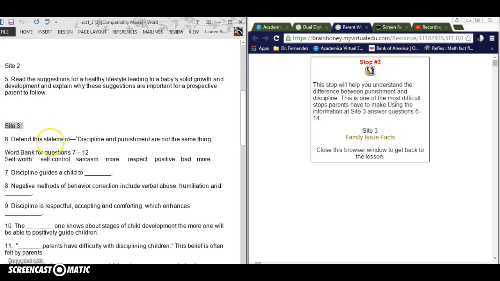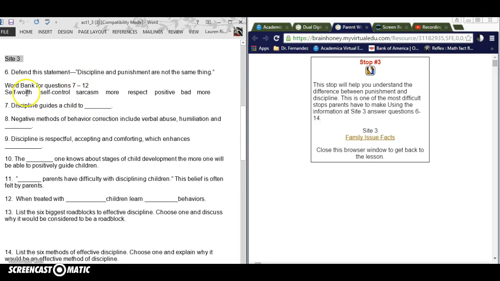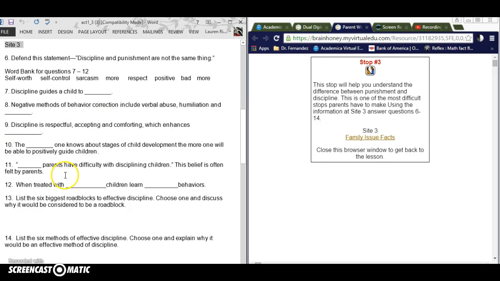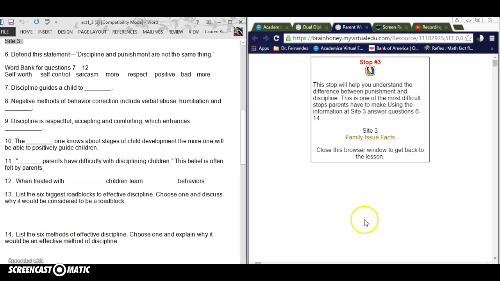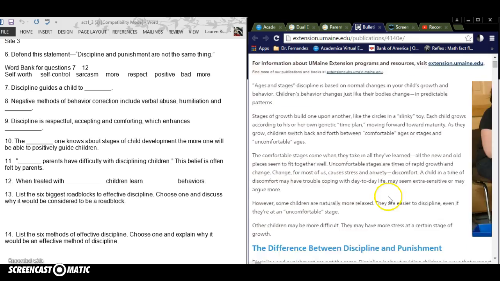So here is Site 3. Here are the questions for Site 3. And I like these because they're fill in the blank. So this is the word bank to fill in the blank for these questions. And you'll know the answers when you click here and you read this article.